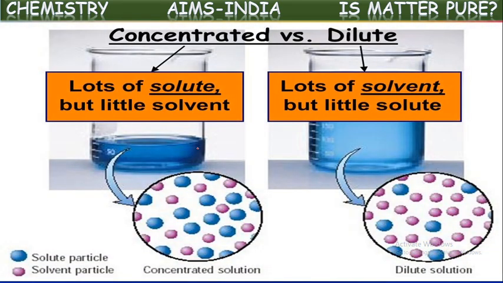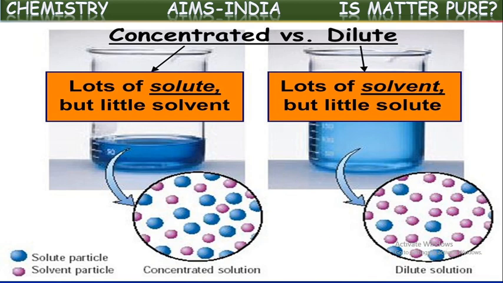See here, they have shown diagrammatically also. If you see the quantity of solute, if it is less, then that is said to be a dilute solution. If the quantity of solute is much greater, then the solution is said to be a concentrated solution. Okay, you can observe here clearly.